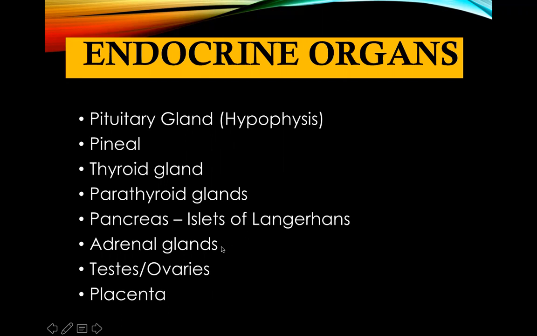The adrenal glands, the testes and ovaries are actually endocrine glands. They produce specific hormones, but we will be discussing separately the testes and ovaries in the female and male reproductive system. And lastly, the placenta.